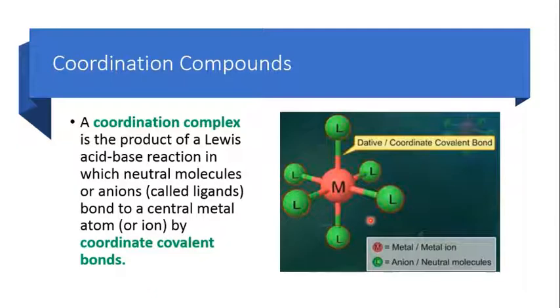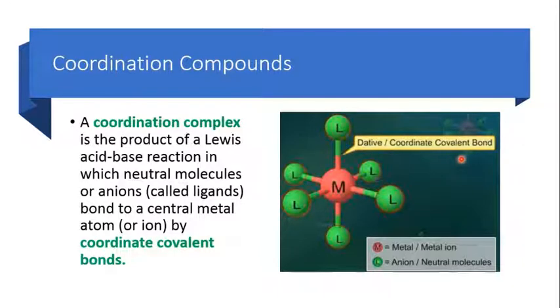In the picture, there is a metal M or a metal ion, and it is connected to a ligand denoted by L, and the ligand can be an anion or a neutral molecule. So the bond between a metal and its ligand is basically a dative or coordinate covalent bond.